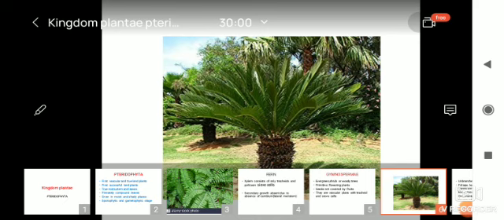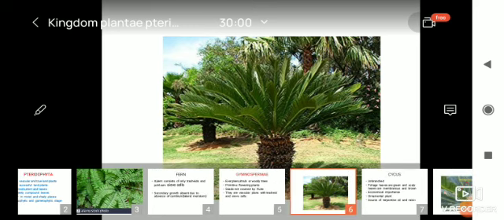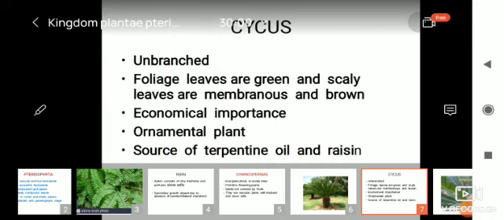There is a male Cycas plant and a female Cycas plant, and they produce two types of leaves: brown leaves and green leaves.